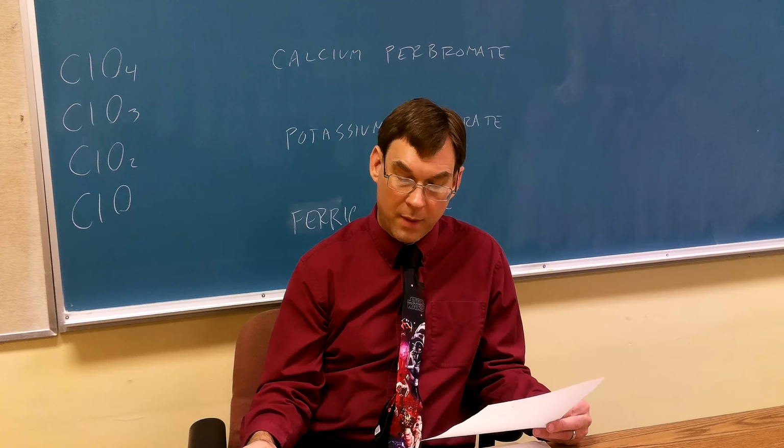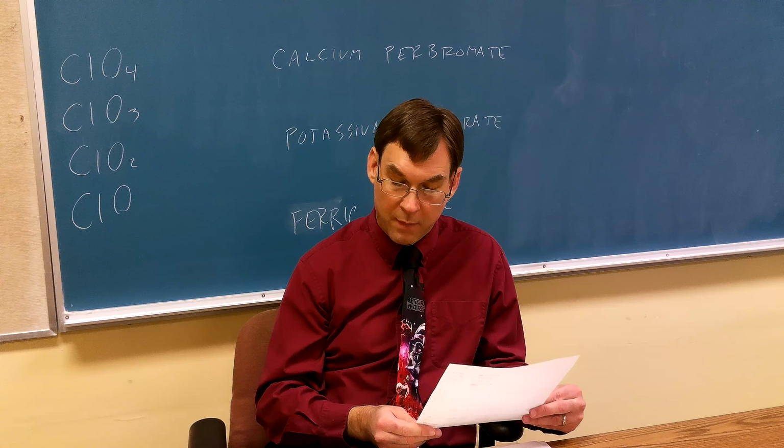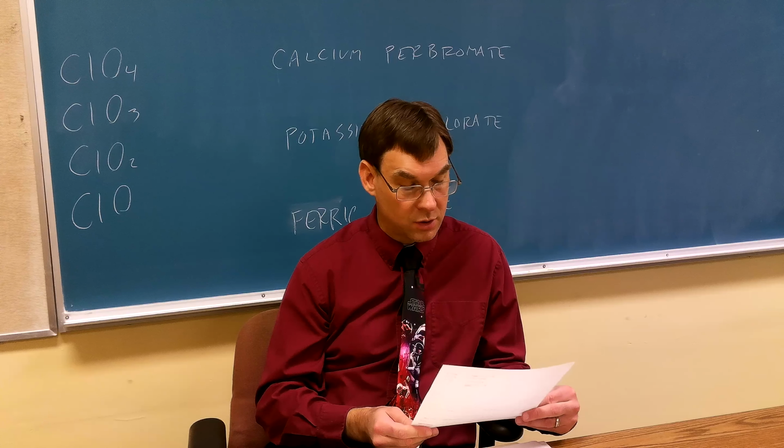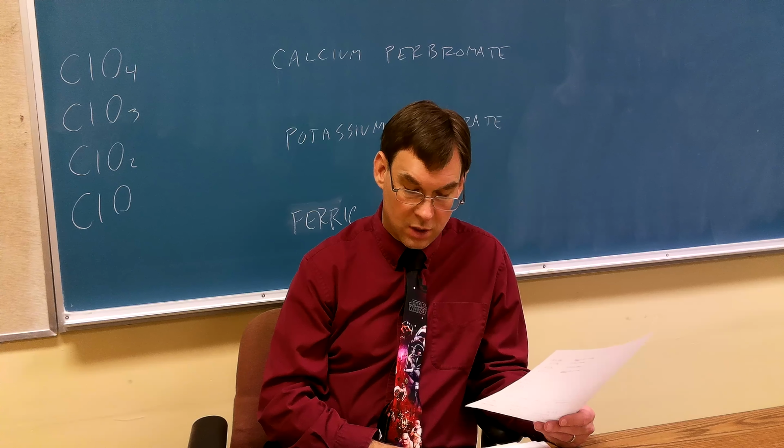Binary can be non-metal with non-metal or metal with non-metal. Periodic table, the Roman numeral is that answer. Memorize them for 29. Metal goes first. No Greek. Stock system for 32. OUS is lower. IC is higher. And then you pick your favorite Latin.